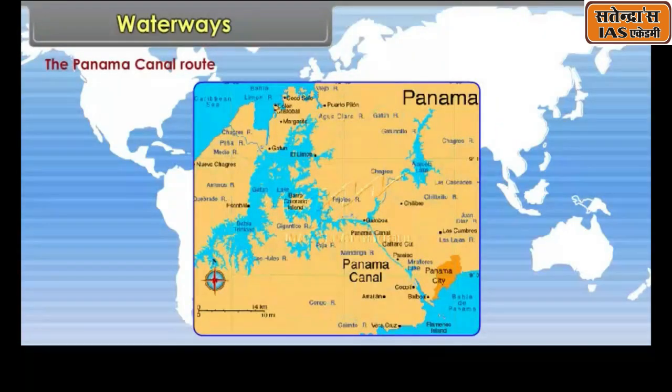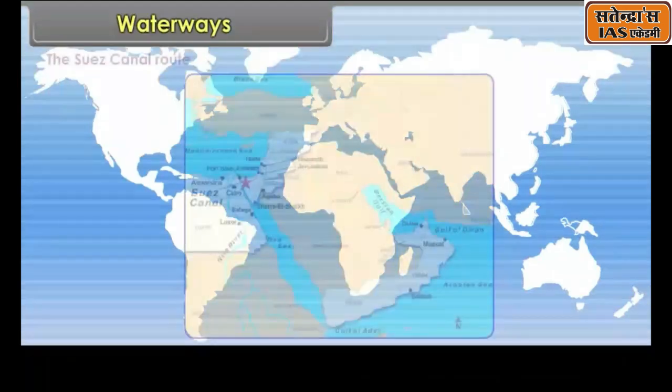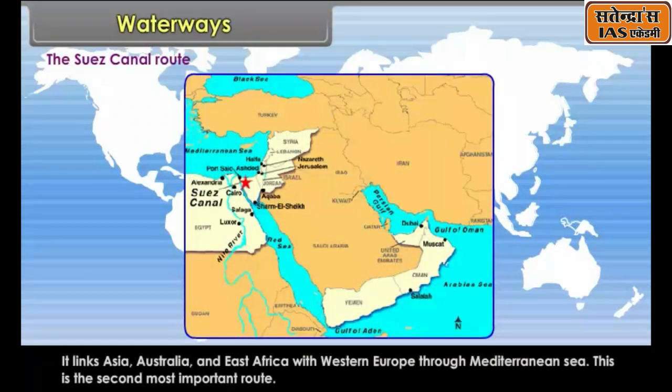The Panama Canal route connects the Pacific Ocean with the Atlantic Ocean. This route connects Eastern America with Western America. The Suez Canal route links Asia, Australia and East Africa with Western Europe through the Mediterranean Sea.